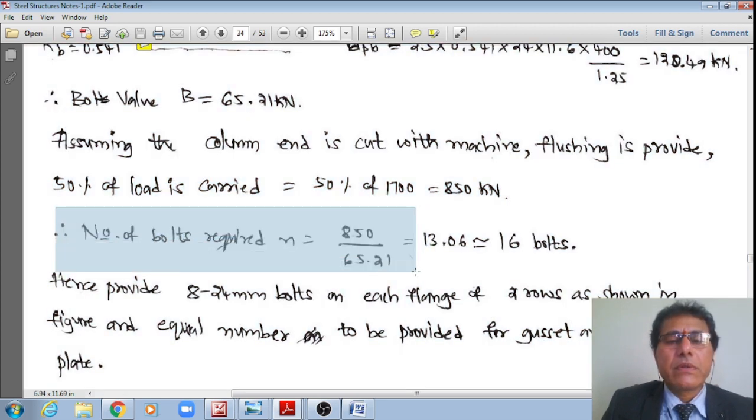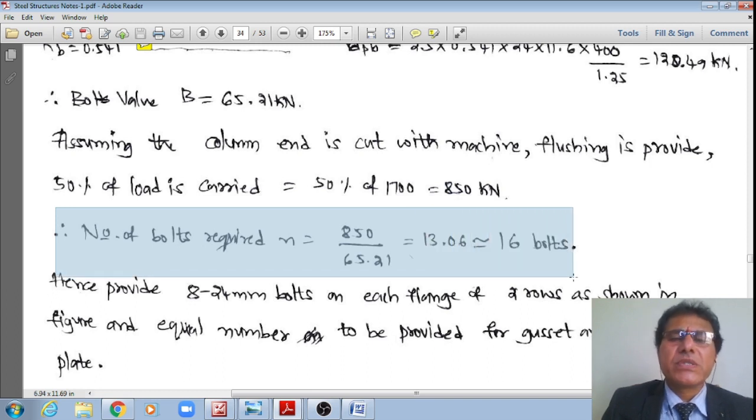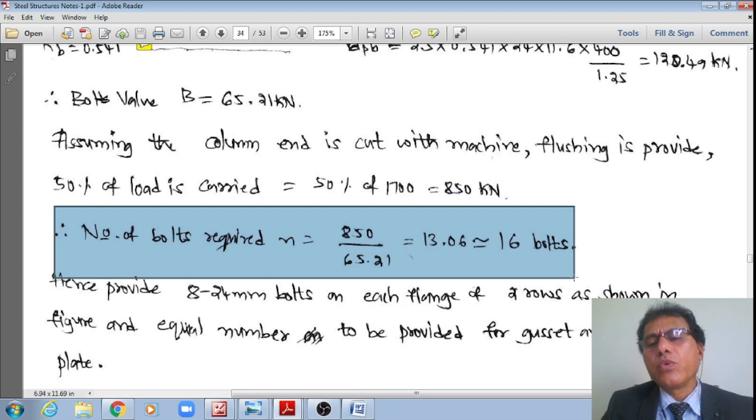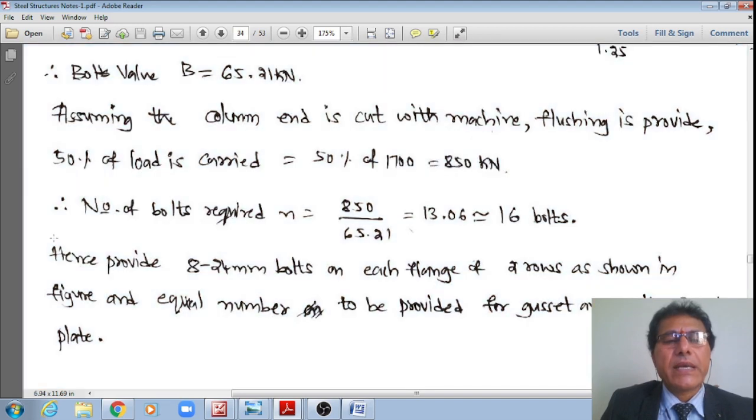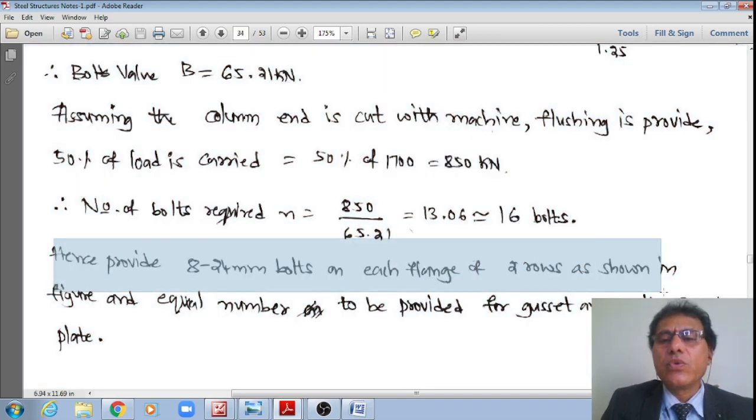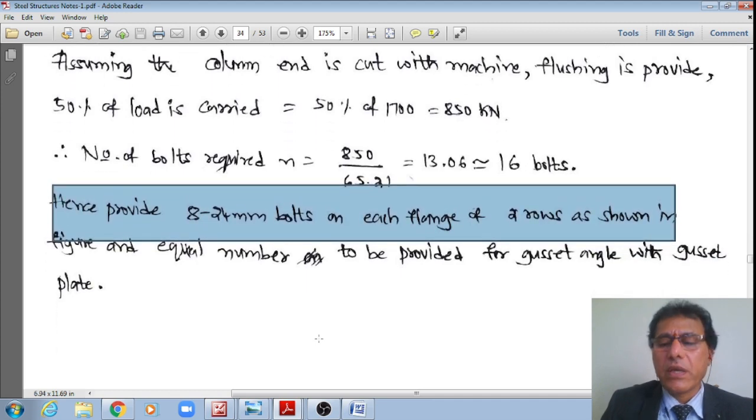Therefore, the number of bolts that we need to provide, n, is equal to the load to be transferred by the gusset system, 850, divided by the bolt value 65.21, say 13.06. We will generally provide in 2 rows, hence say 16 number of bolts. Hence, provide 8 24 mm diameter bolts on each flange in 2 rows, as shown in the figure.